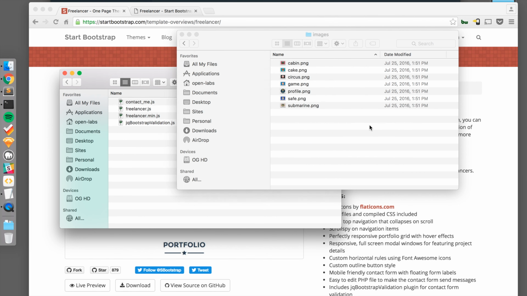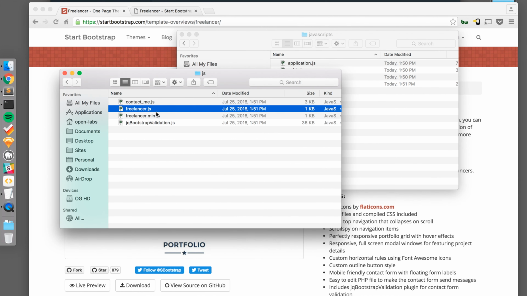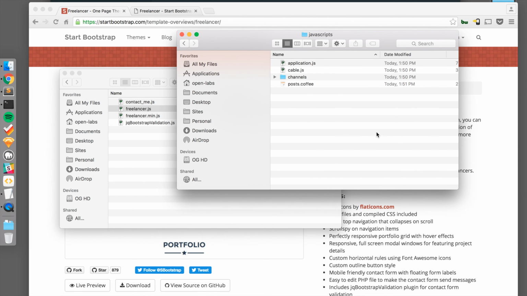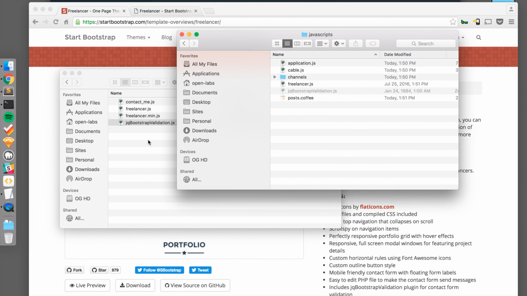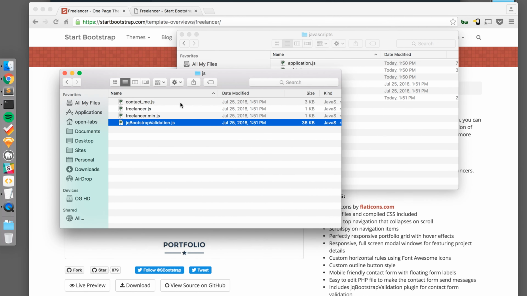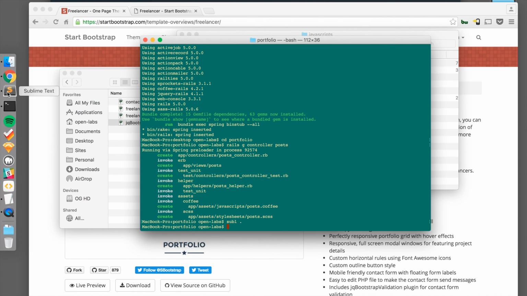And I will also copy the JavaScript files. So JavaScript, I'll copy freelancer.js and Bootstrap validation. I won't copy the contact me JavaScript because I'm going to change that section to make it a bit simpler to set up and to use. All right, cool. So now if we go back to our application, we should add Bootstrap to our header and add jQuery to our header as well.